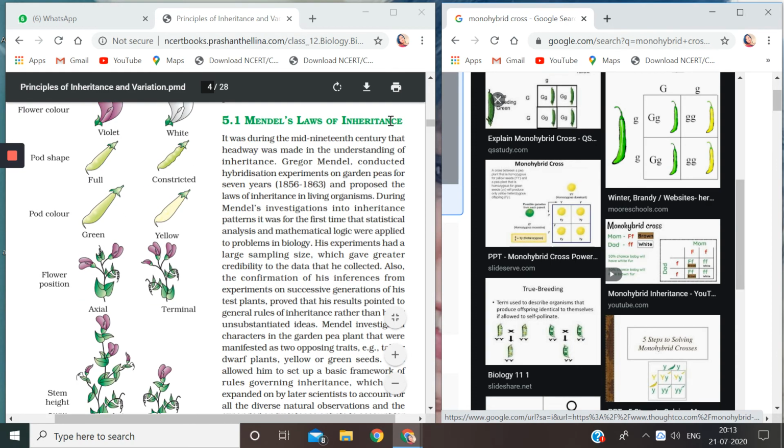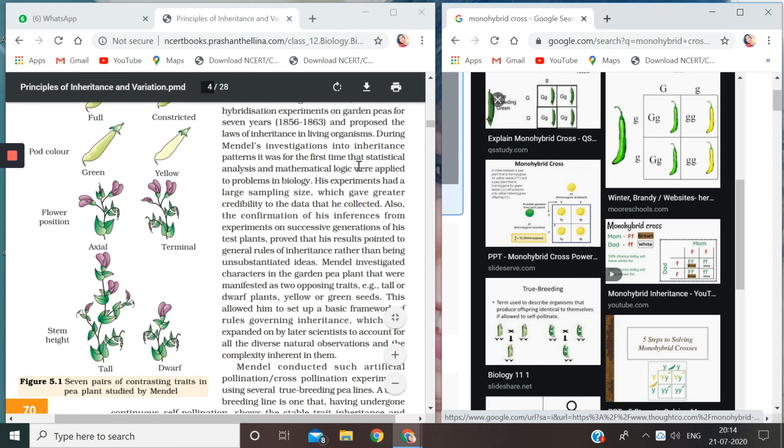Now let me read here. It was during the mid 19th century that headway was made in the understanding of inheritance. Gregor Mendel conducted hybridization experiments on garden peas for 7 years. Please underline this. For how many years did he do the experiments? For 7 years, from 1856 to 1863, and proposed the laws of inheritance in living organisms. During Mendel's investigation into inheritance patterns, it was the first time that statistical analysis and mathematical logic were applied to problems in biology. Very important lines here.